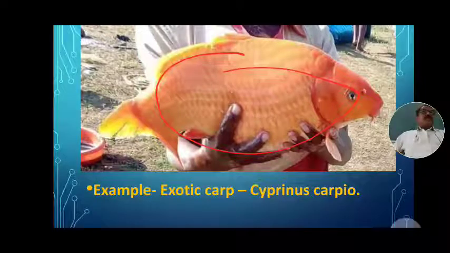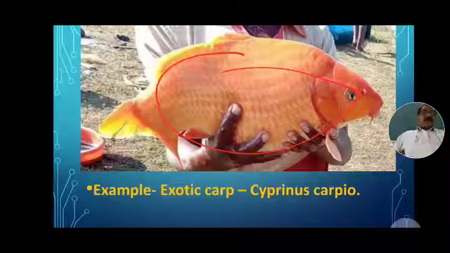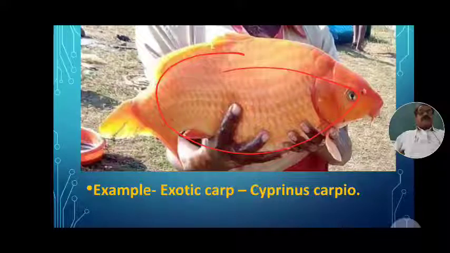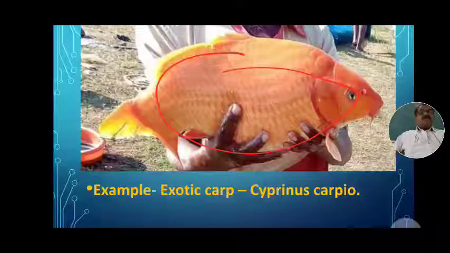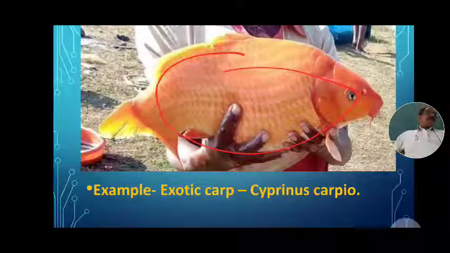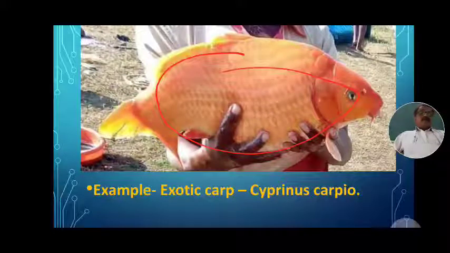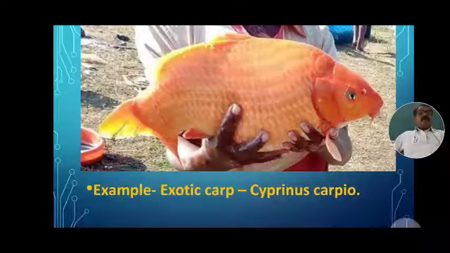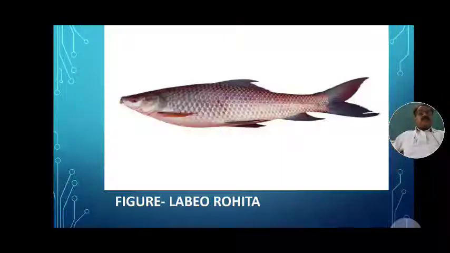Exotic carp were transported to foreign countries. Its native place is not India; it was brought from China or other countries. That's why it is called exotic, and it is captured in our areas. It is highly nutritious, delicious and used as a food fish, golden in color. It is called Cyprinus carpio. Exotic carp, major carp, catfishes and other varieties of fishes from the class teleostomy are caught in our areas.